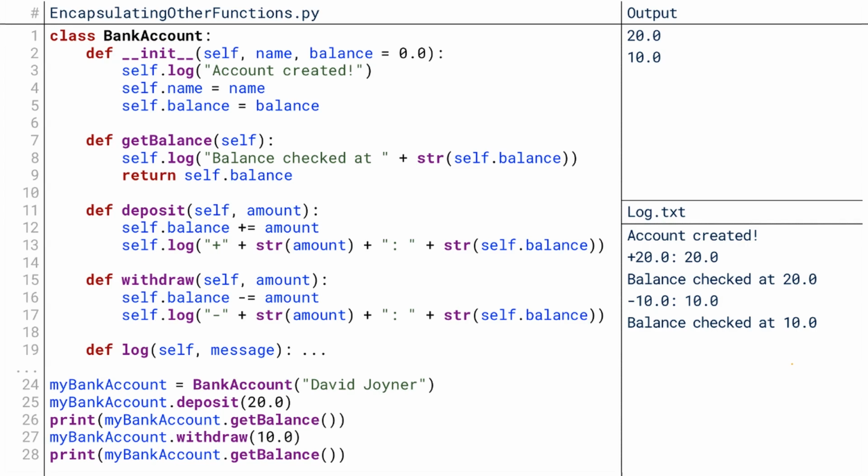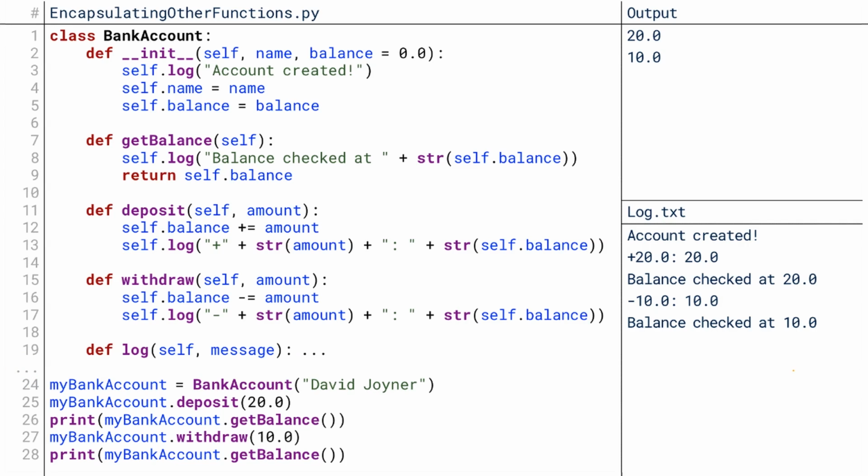So here I've revised our bank account class to get rid of the setBalance method and instead have a method for depositing money and a method for withdrawing money. Instead of just changing the value of balance to whatever is put in, it adds or subtracts that value. They still persist that same logging though, and I've temporarily truncated our log method just so that I can fit everything on the screen. But really, its contents would still be here.